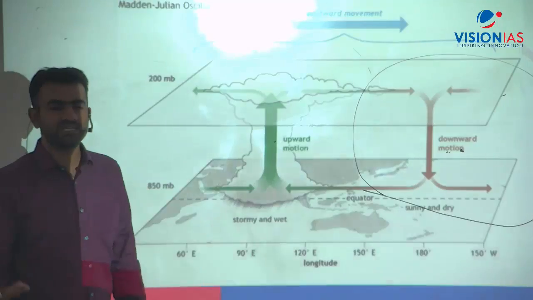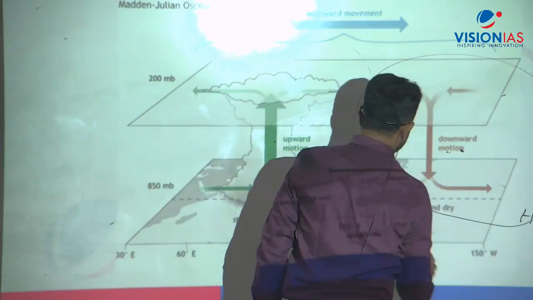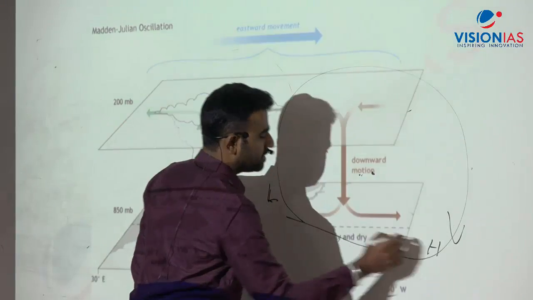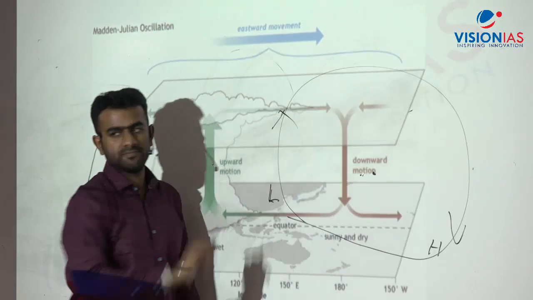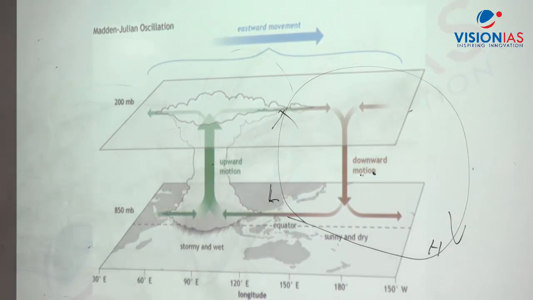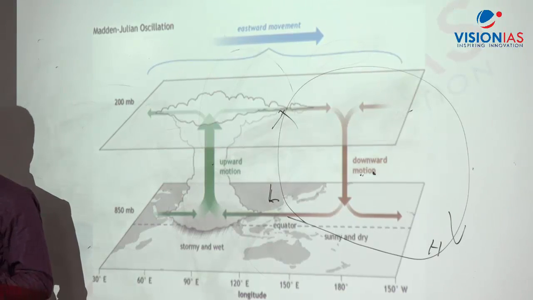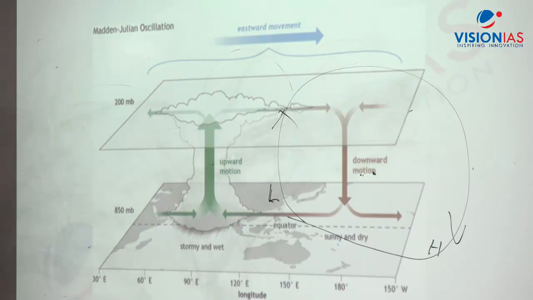The pressure conditions would be static. Here it would be high pressure and here low pressure, and because of that there would be suppression here and convection there. This is the normal condition. During El Nino this would be reversed. There is a simple way to understand this. Consider El Nino as a person cycling on a stage. Suppose there is a theater stage, and a person is cycling on a stationary cycle, with a stand fixed, doing cycling. That is the normal condition, and if he starts to cycle in the reverse, opposite direction, that is El Nino. Understood?